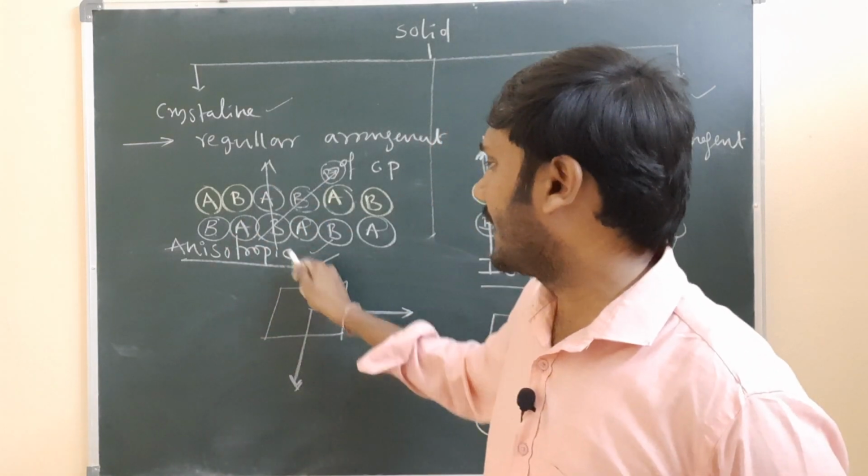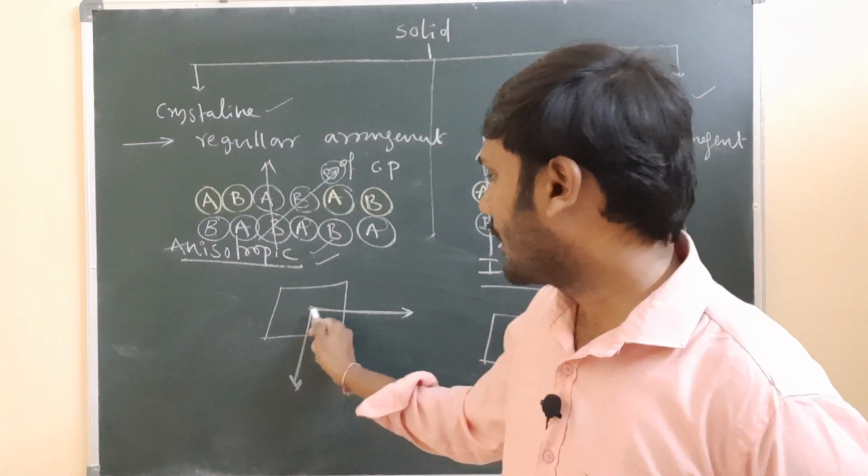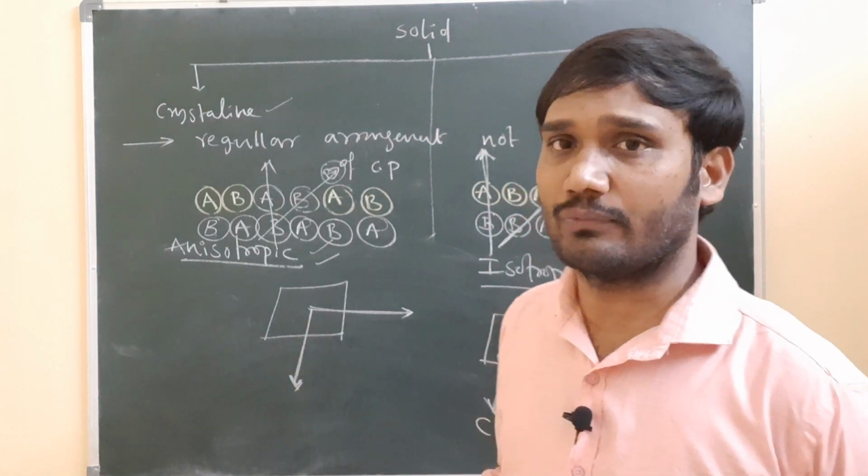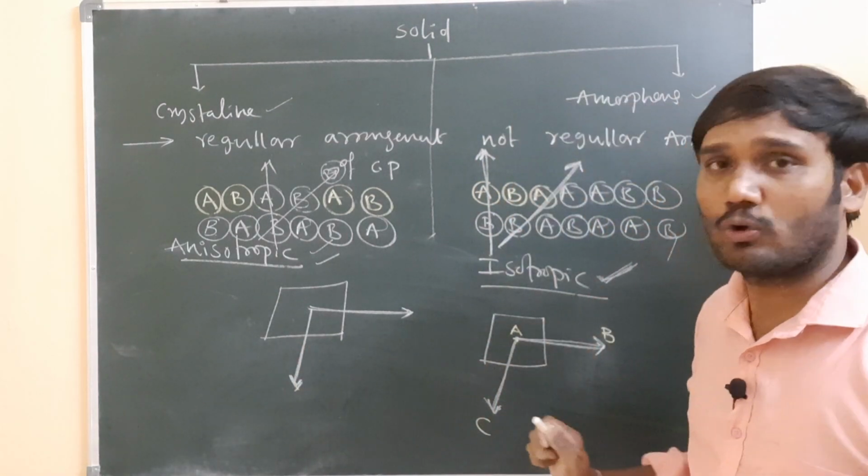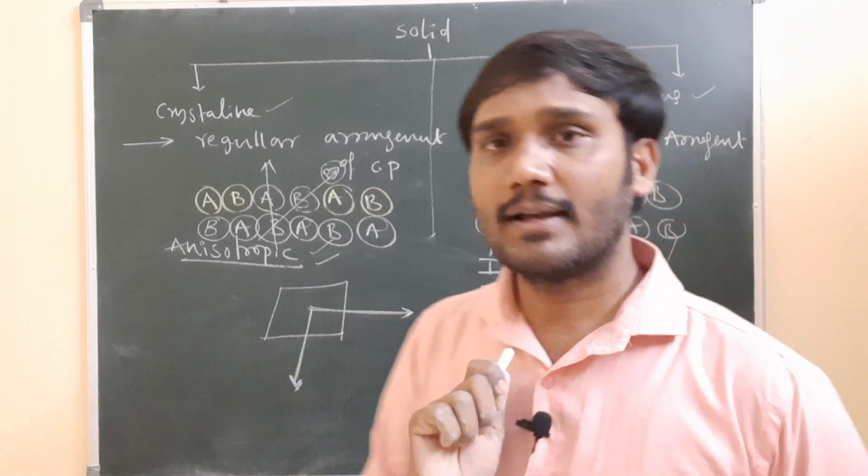So crystalline solids are anisotropic. It means in two different directions the physical properties are different, and amorphous solids are isotropic. It means in two different directions they have the same properties.